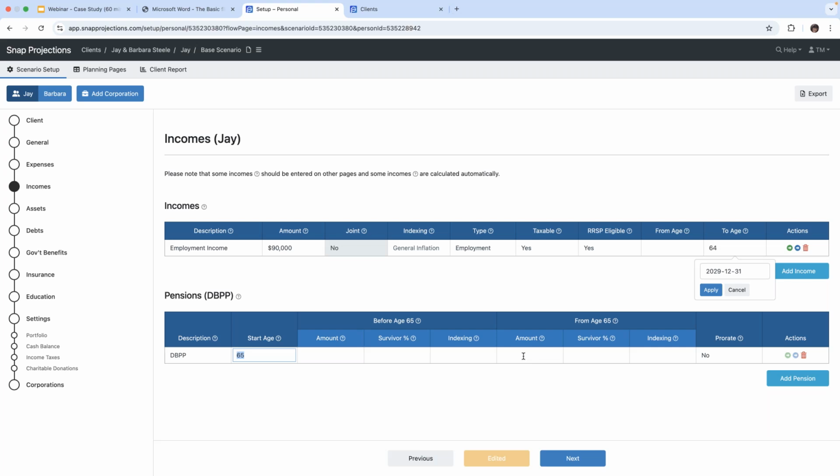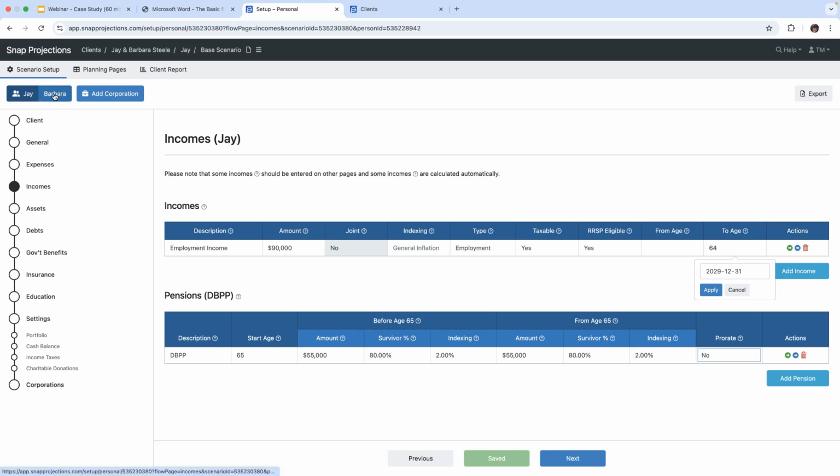So being that he's taking his pension at age 65, we will move over to that amount, and that amount is $55,000 for the year. The survivor percentage is 80%, and the indexing is 2%. Okay, and prorate, we will leave that at no. Okay, so that is the defined benefit plan for our client Jay.